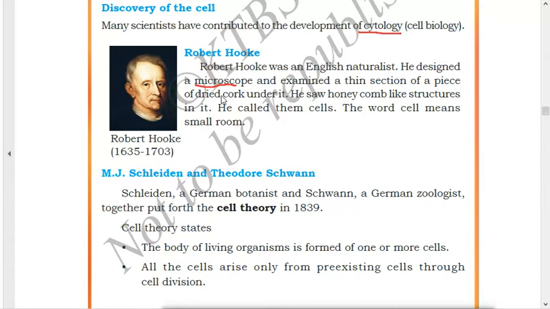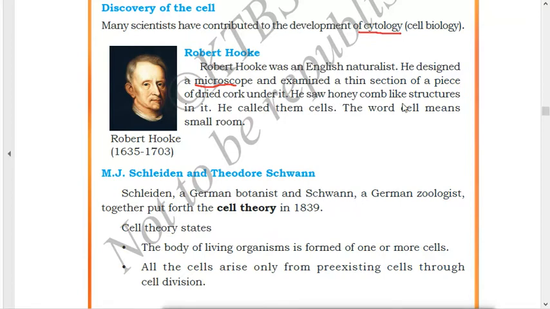Then what did he take? He took a thin piece of dried cork. Cork means the trunk or the stem or the bark part of the tree. You all have seen trees. The brown colored branches the trees have. If you take a small part from there, that is called the cork. The outer covering of the tree is called the cork. He took that section.